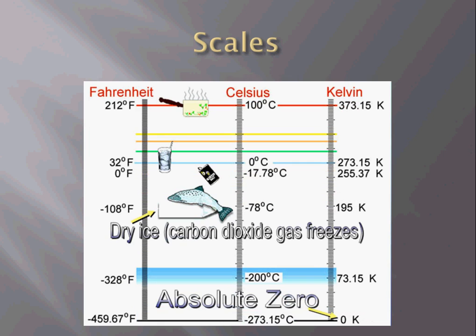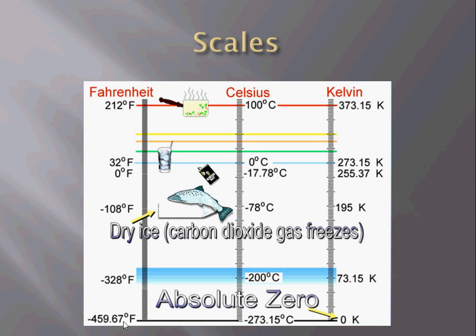Now let's see the scales. We have three: Fahrenheit, Celsius and Kelvin. At 100 degrees, we boil things. These are the corresponding temperatures. At 0, it freezes. Below this, dry ice freezes, and at absolute temperature, no gas has reached this temperature. The Kelvin temperature starts with 0, and Celsius is minus 273.15 degrees centigrade, and correspondingly the Fahrenheit scale is minus